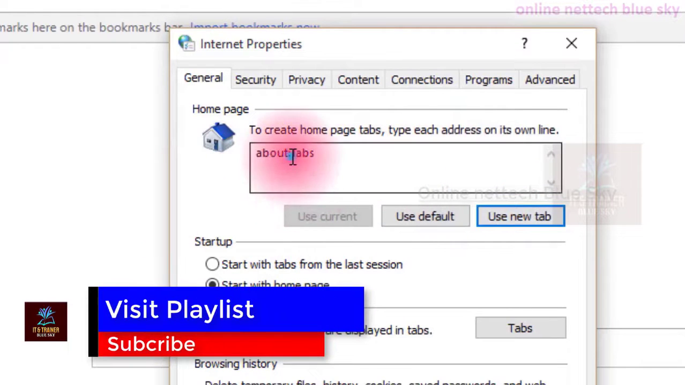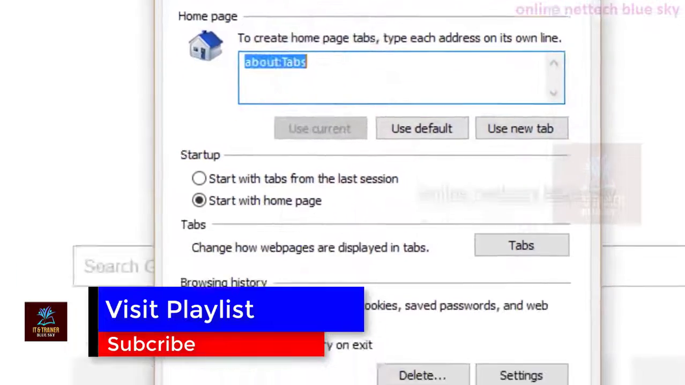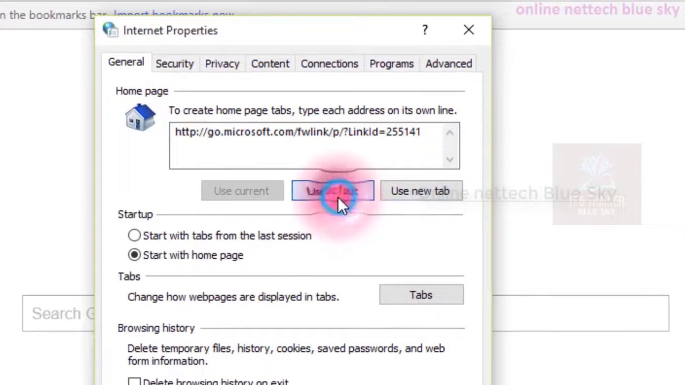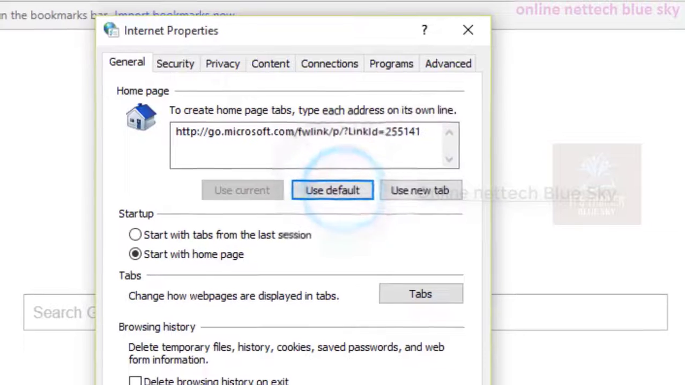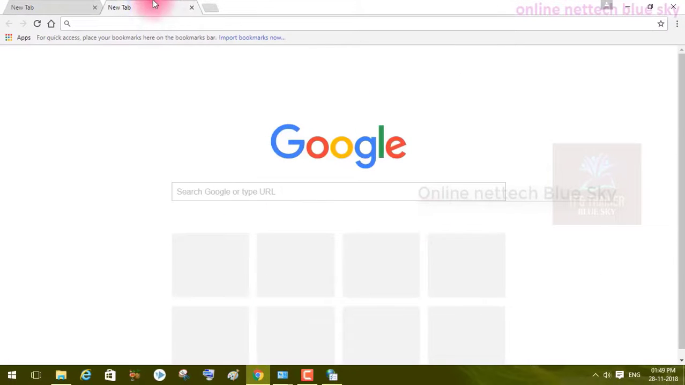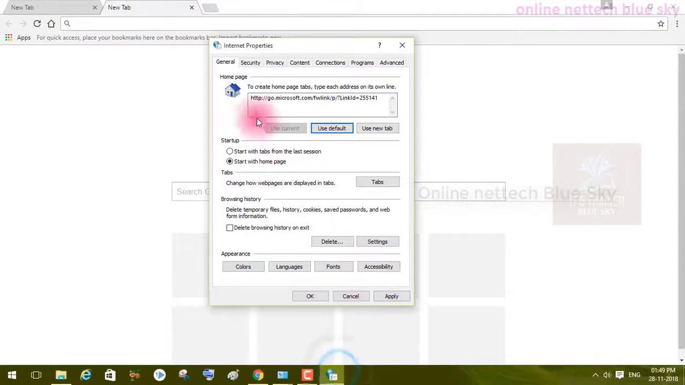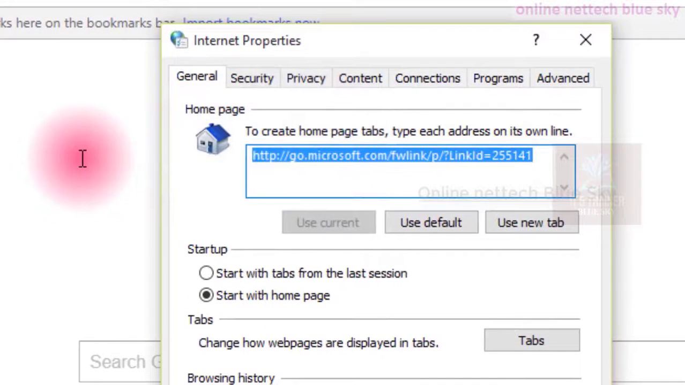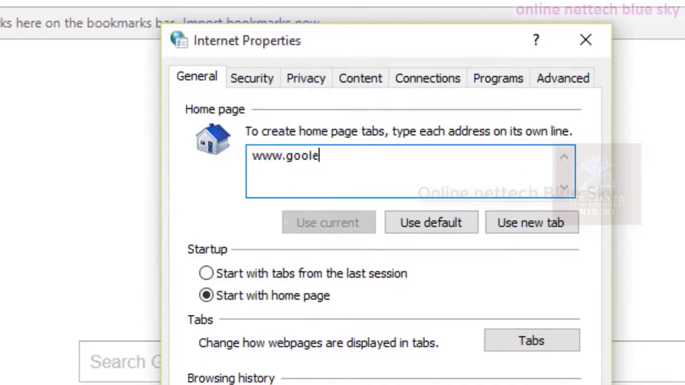So about tab, what does the user new tab mean? You can mention another website for the new tab here. But this only works for the Microsoft default browser. The Microsoft default browser means Internet Explorer, and it does not work only with Google Chrome. So Internet Explorer works. I'm just showing only Google Chrome, and I will discuss in Internet Explorer how the systems work here. So this is my www.google.com.